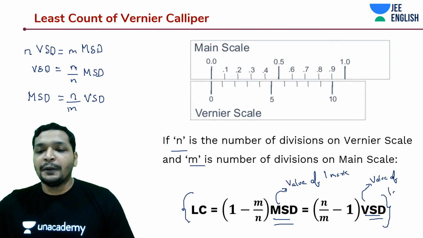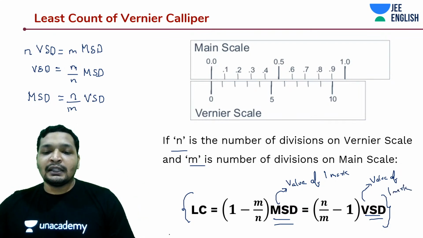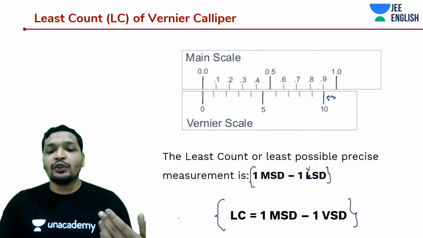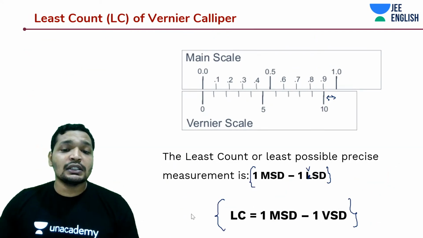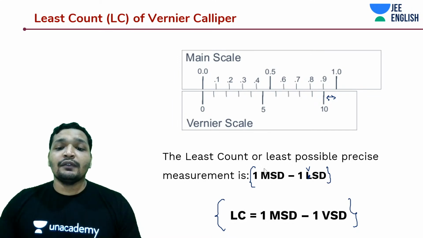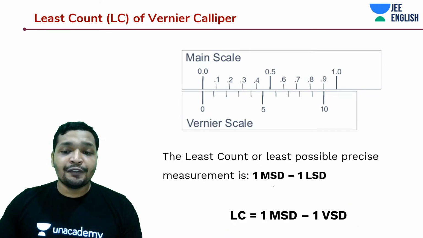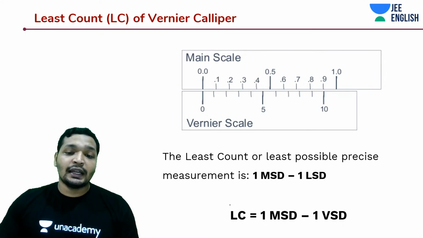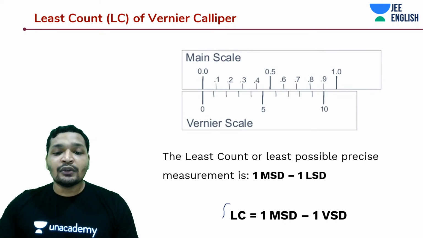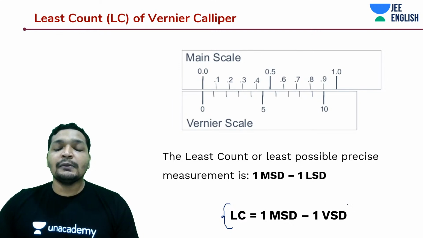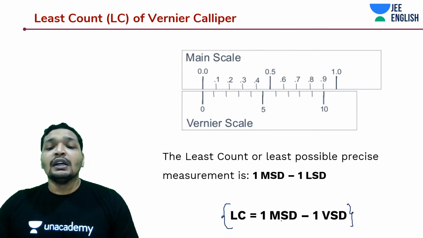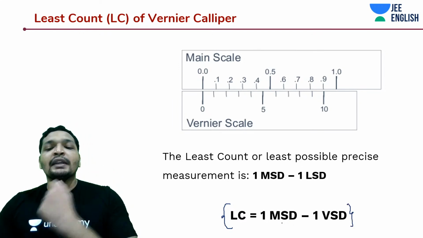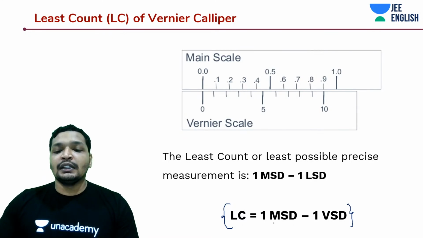This is just a mathematical manipulation, but what you have to know is that the least count is not the direct Vernier scale reading. Vernier scale reading is different. The Vernier scale reading is not the accuracy of a Vernier calipers; rather, the least count is the accuracy, which is the difference between 1 main scale division and 1 Vernier scale division.